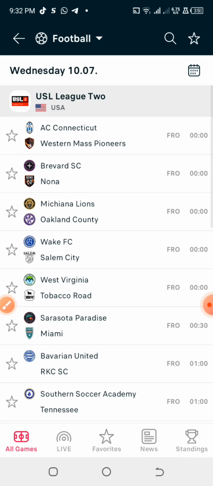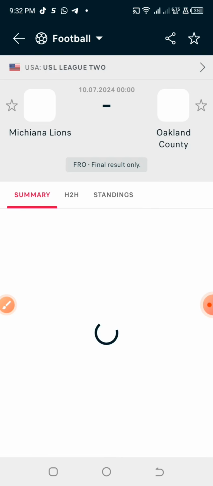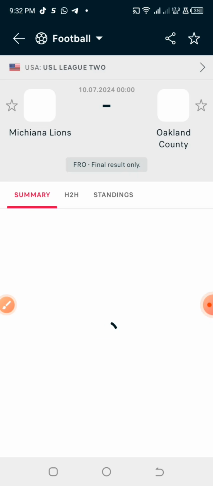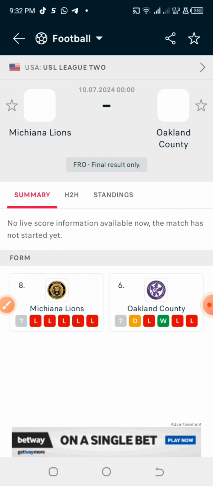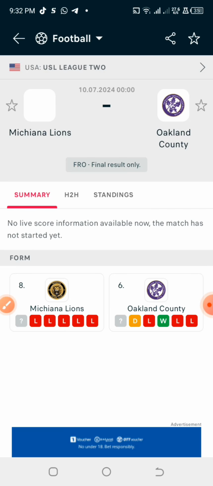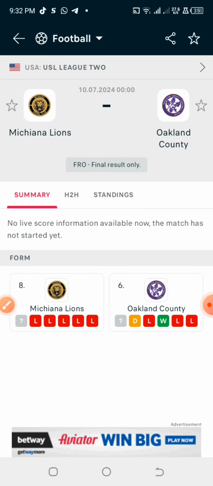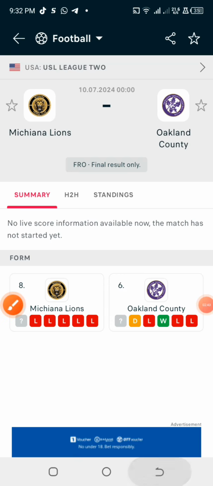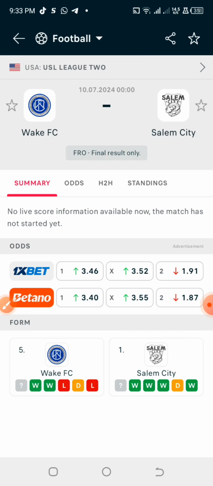But there are some situations where you see games that the bookmakers are offering 1.08 odd and then they still lose by one goal to nothing. It happens very well. They won't even play over 1.5 goals. Now let us check this particular match and see their form and their odd. Unfortunately, the home team is not in form. They are in zero form compared to the away team. But the problem here is that the bookmakers did not provide the odd for the market.